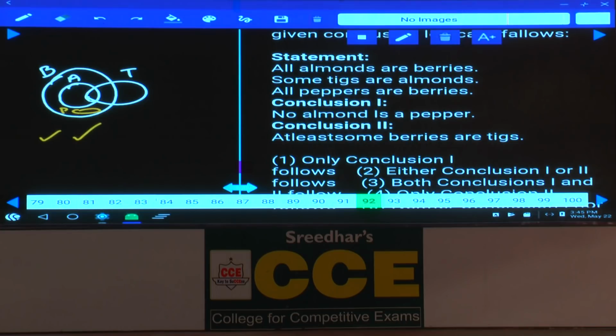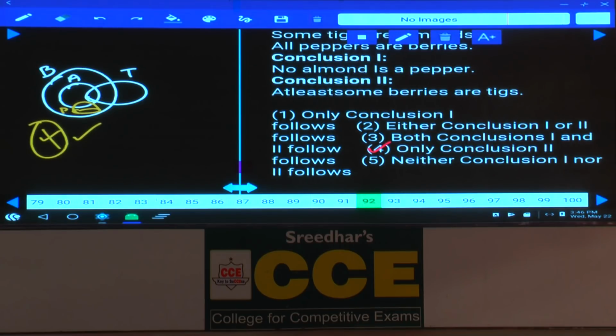Now the first one is a negative conclusion. To make this one false, now we need to prove its complementary. What is the complementary here? Some almonds are pepper. Now tell me, some almonds are pepper is possible or not? Yes. Alternate diagram proven, previous conclusion will be false. Now again, if you observe here, all the three statements are affirmative, hence negative conclusion cannot be drawn. You can directly opt for the affirmative conclusions. Hence only conclusion 2 follows, that is choice 4.